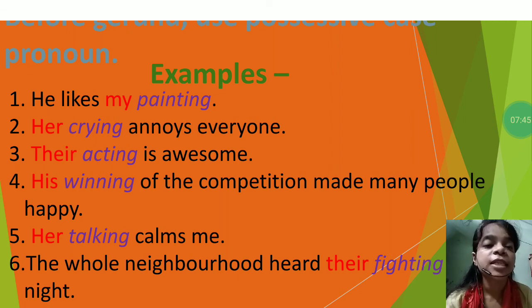In all six sentences, the words written in purple are gerunds because they are acting as nouns, and the words written in red are possessive pronouns. So whenever you use a pronoun with a gerund, that pronoun should be in the possessive case.